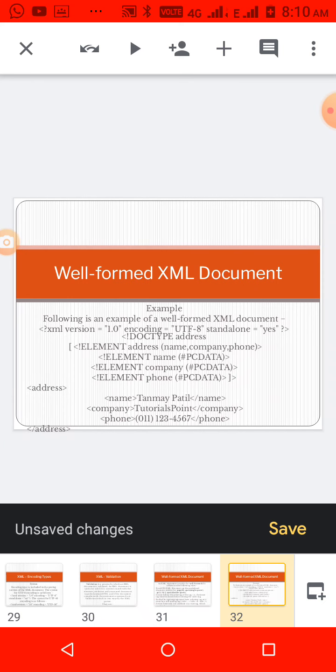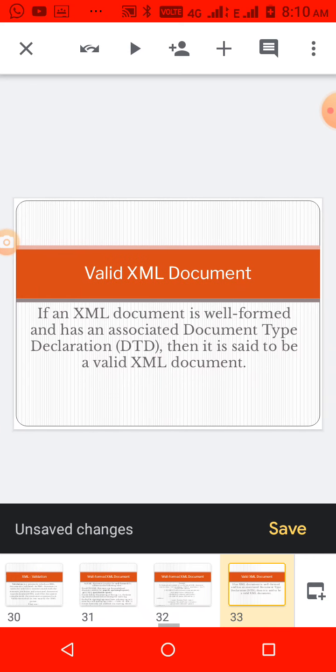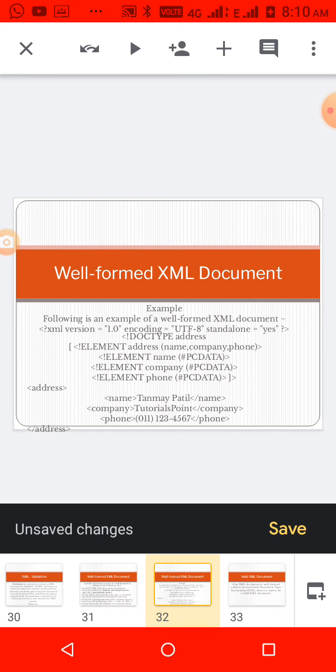Well formed also means it must follow the proper tree-like structure that's given here. And then a valid XML document is one that is well formed and has an associated document type declaration. Well formed means it must follow the tree-like structure and follow the rules.